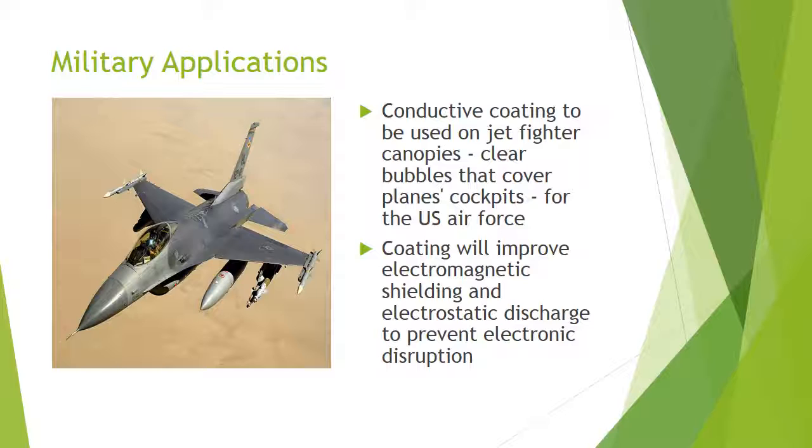The coating of the composite will improve the electromagnetic shielding and electrostatic discharge to prevent electronic disruption. The electromagnetic radiation is either reflected or absorbed by the shielding composite material. So, in this way, composite materials can be used in military applications.